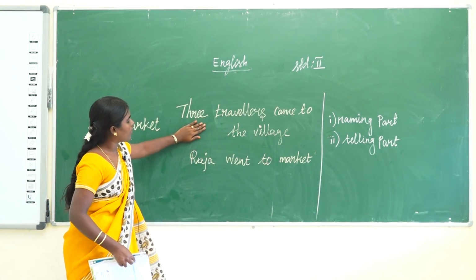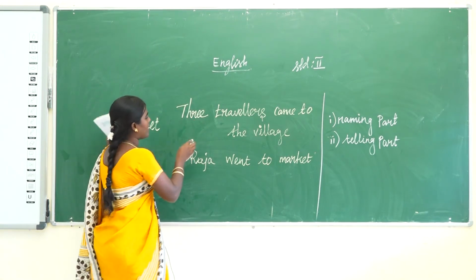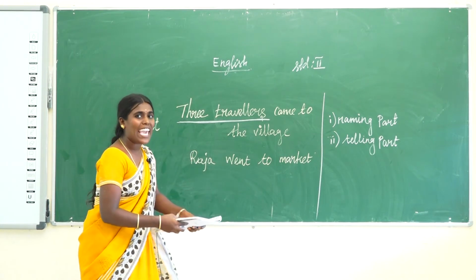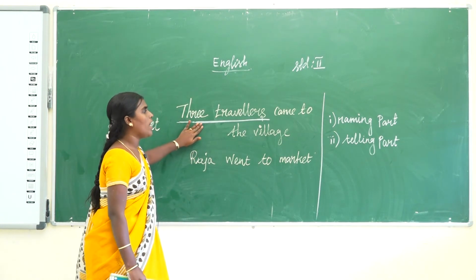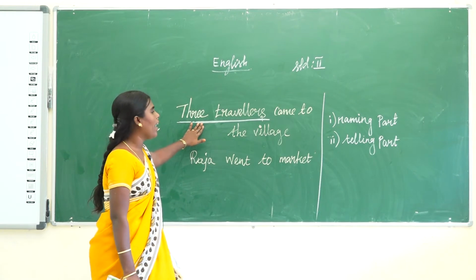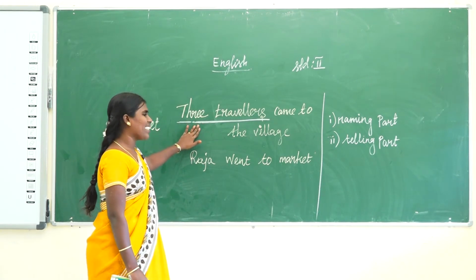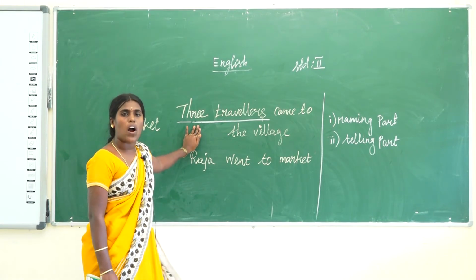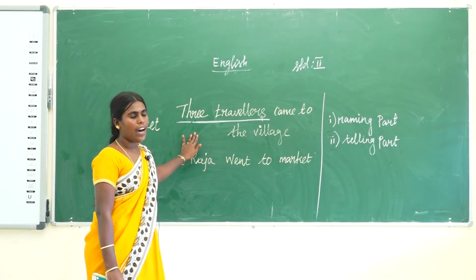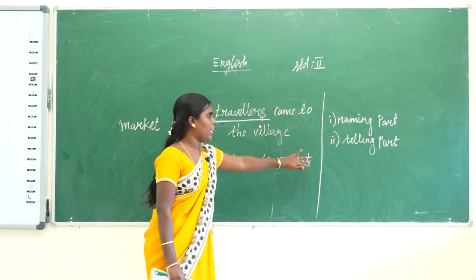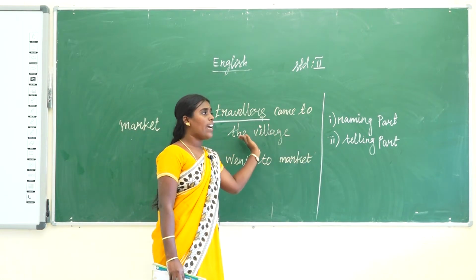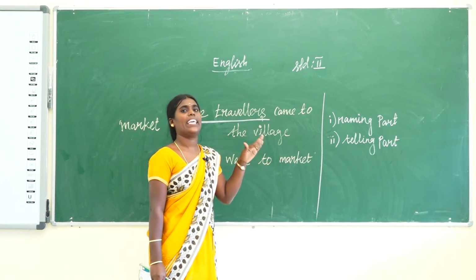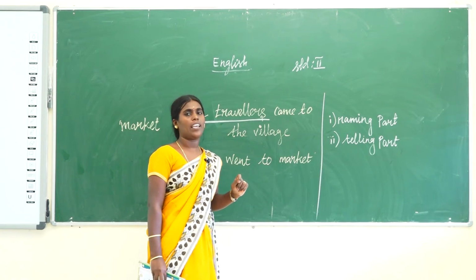Some examples for naming part: The three travelers. Travelers is a naming word, so that is called the naming part. Then what does telling part mean? The telling part says what the subject is doing in the sentence.